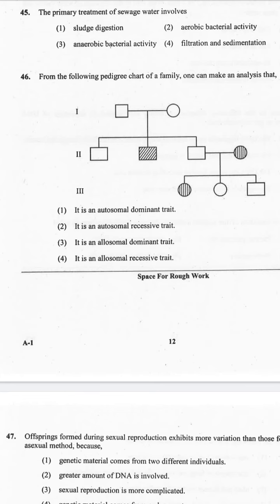Let's see the explanation about it. When neither parent is affected but they produce affected offspring, then the parents must be heterozygous, and hence this disorder will be autosomal recessive. Such disorders appear more frequently among the children of marriages between closely related individuals.